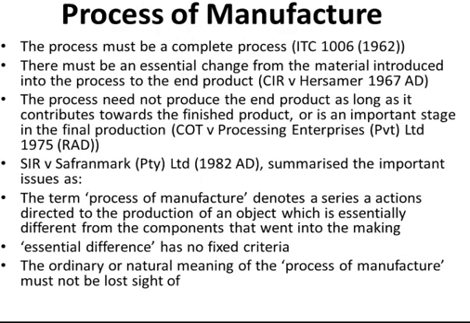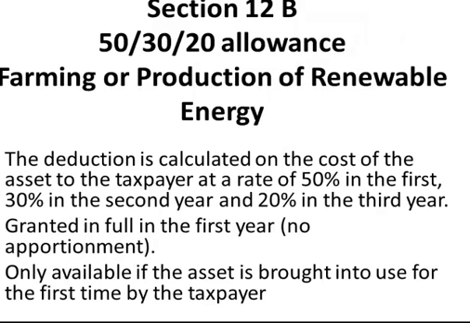Then we go on to describe a process of manufacture, which must be a complete process. There must be an essential change of the material. The process need not produce the end product, and the process of manufacture is the most important definition in inverted commas that we have.